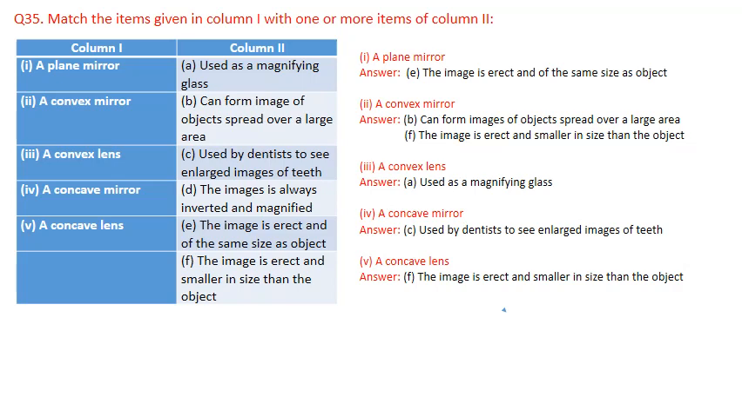Again I am repeating. For the plane mirror, the image is erect and of the same size as the object. For question 2, a convex mirror can form images of objects spread over a large area, and the image is erect and smaller in size than the object. A convex lens can be used as a magnifying glass, that is option A. A concave mirror is used by dentists to see enlarged images of teeth. For a concave lens, the image is erect and smaller in size than the object. So these will be the answers.